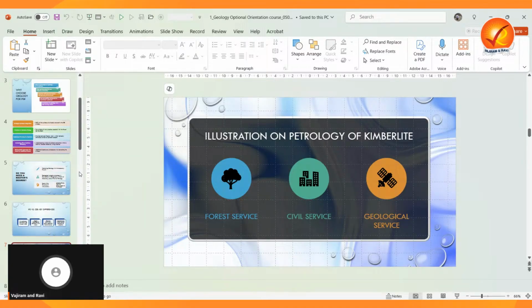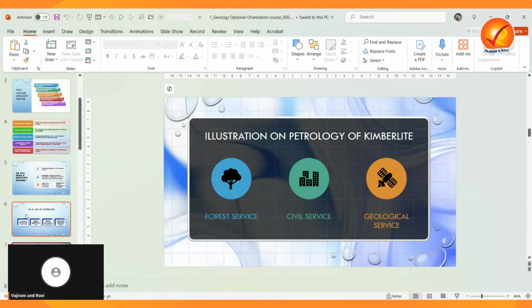So the level of questions changes, but the content is the same. In forest services, you have to give brief, nutshell content, the basic fundamentals. Whereas in civil services, a little application in the genetic aspects will be given. Whereas in geological services, it will be purely the applied aspects. You will be giving the genetic aspects, studying even in depth. So that is the key difference with respect to this illustration of the petrology of kimberlite.